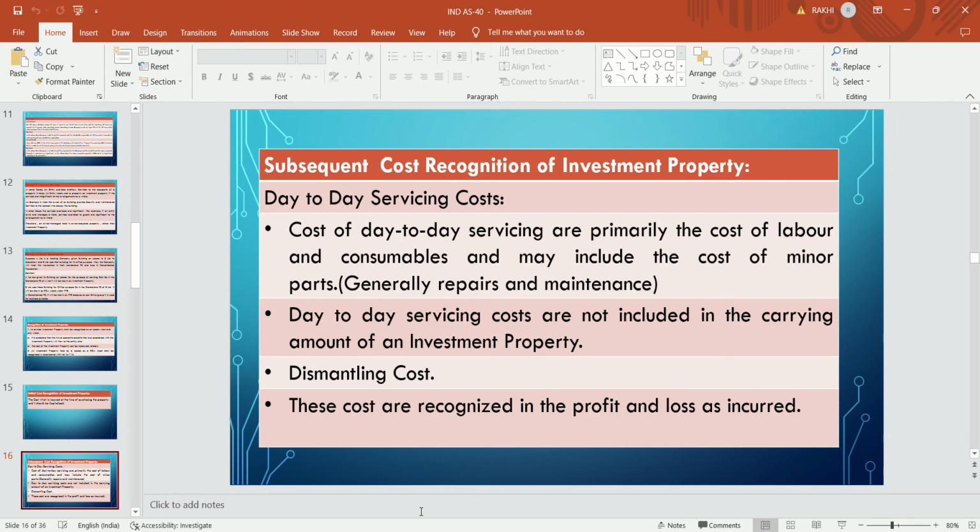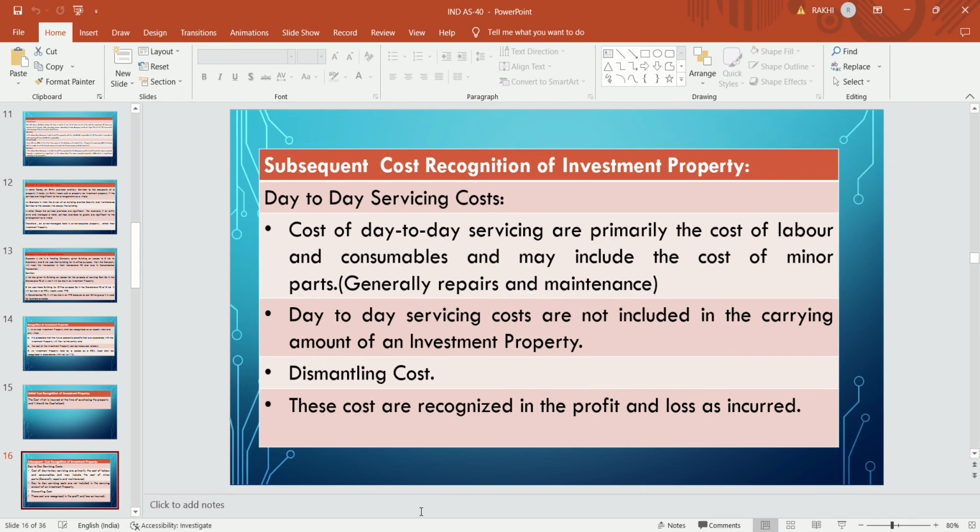The minor parts in repairing and maintenance will be considered as a repairing and maintenance cost. These costs are not included in the carrying amount. Repairing and maintenance cost, which is day-to-day servicing cost and very minor, is not capitalized with the cost of investment property.